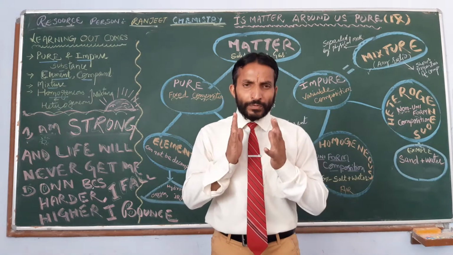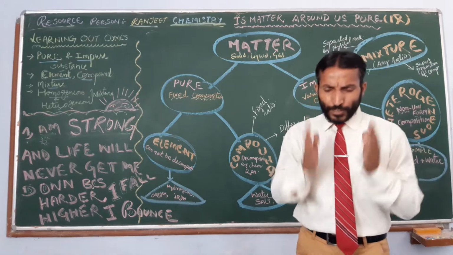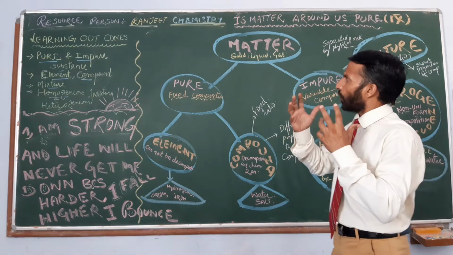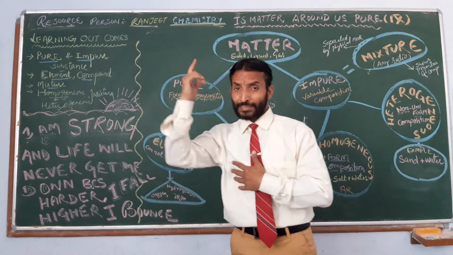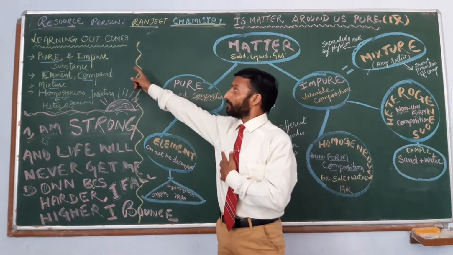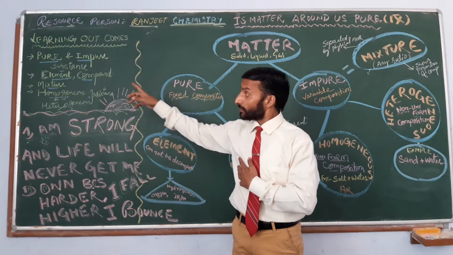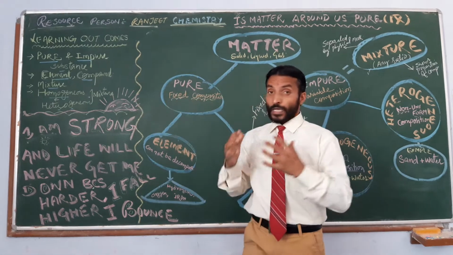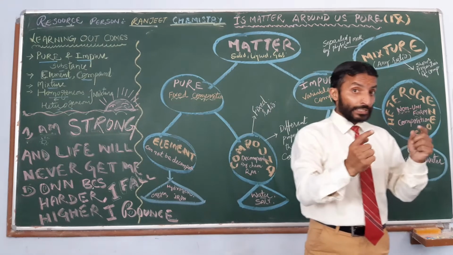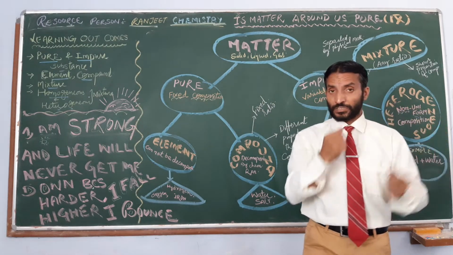Welcome. Today we will discuss a very important concept of the chapter Matter Around Us Pure from the ninth class. Learning outcomes: pure and impure substance, element, compound, mixture, and most important, homogeneous and heterogeneous mixtures.